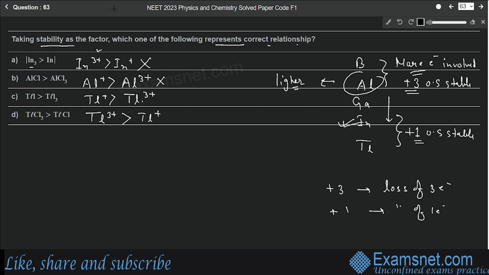In the third one, thallium. Thallium is a heavier element. In fact, it is the heaviest among all the group 13 elements. So for this, plus 1 oxidation state should be more stable. So yes, this is correctly represented here. The last one is just the opposite. This cannot be the correct one. So the only correct one is the third option. For thallium, since it is the heaviest group 13 element, plus 1 oxidation state will be more stable. So thallium iodide, TlI, will be more stable than TlI3.